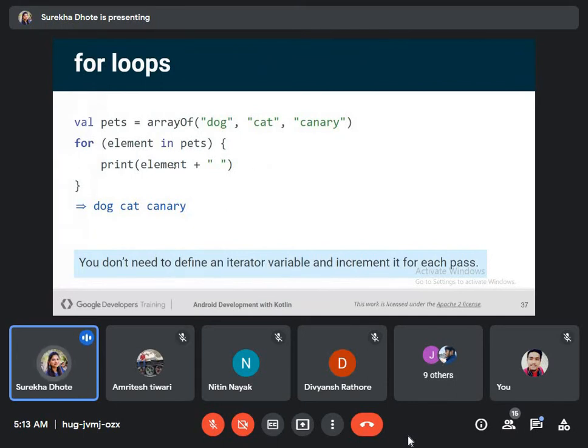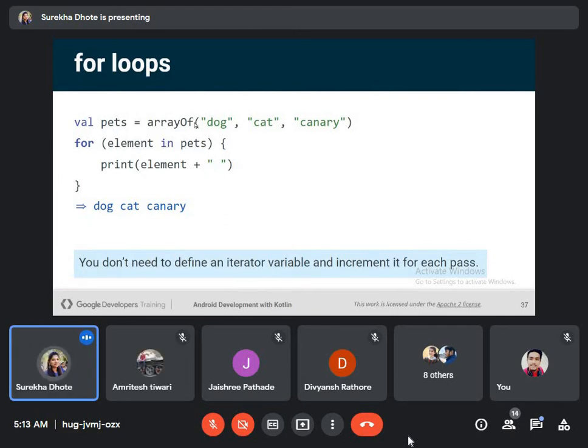Coming to for loops. For loops are used for doing some iteration or iteration steps. So this is, I think, very familiar to all of us.